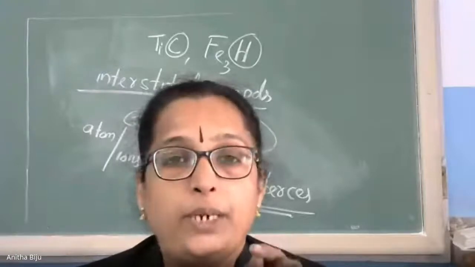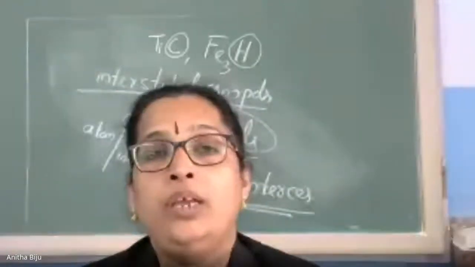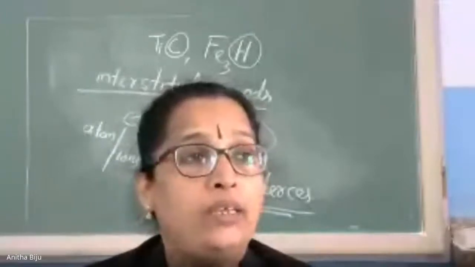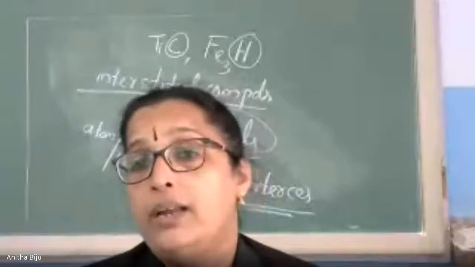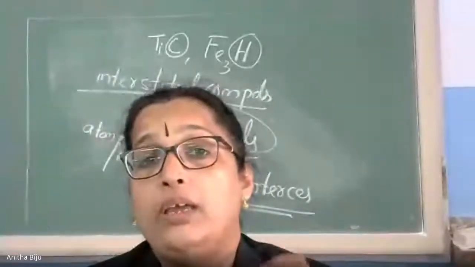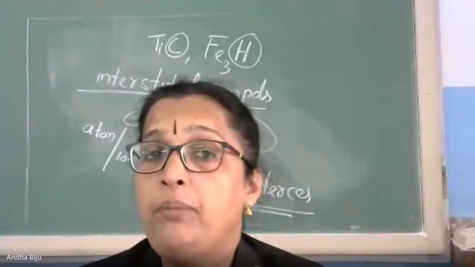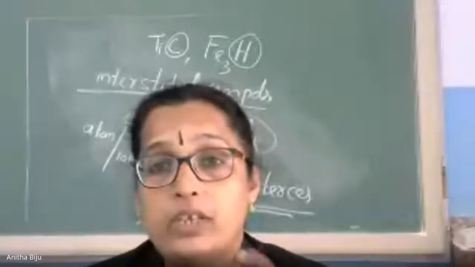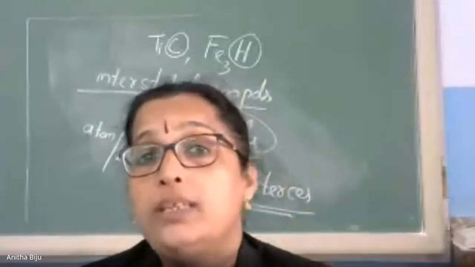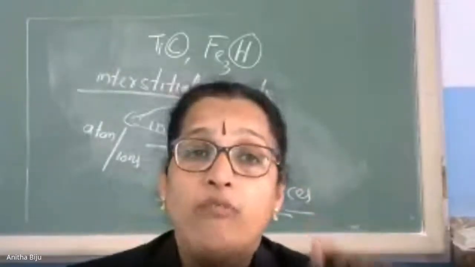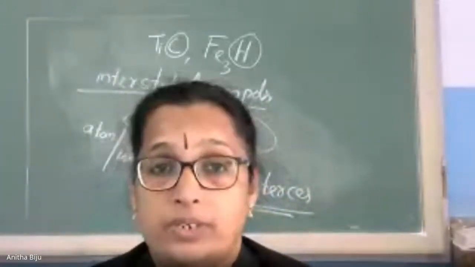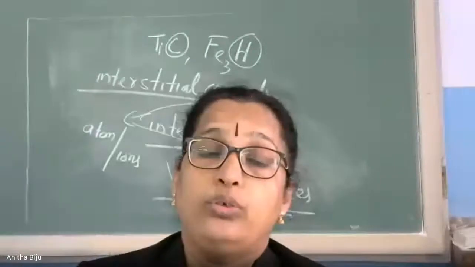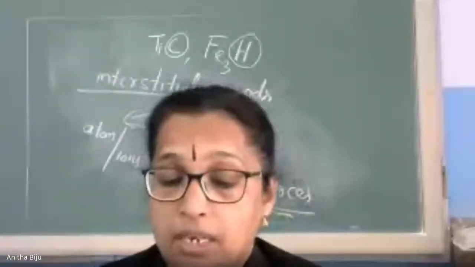Because these small atoms are not forming any effective bond like an ionic bond or covalent bond, any strong bond. They form only a temporary bond with the transition elements, because they are simply occupying the voids, vacant spaces present in the crystal structure of transition elements. That's why they are normally chemically inert in nature.